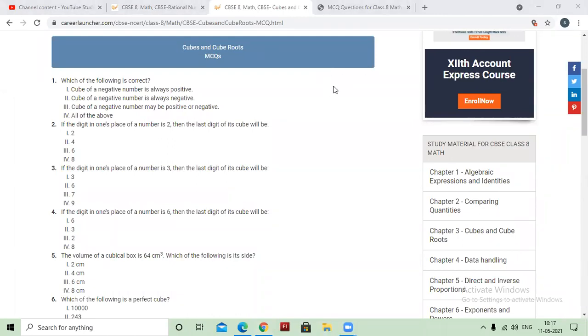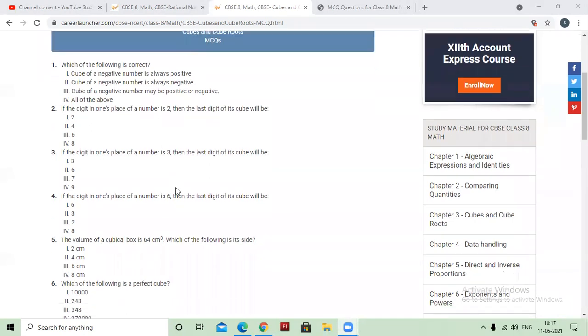If 6 is there, then the last digit of its cube will have 6. If the number is having 4 at its last place, then what will be the last digit of its cube? Ma'am, 4. Okay, so we have done this. If the number is having 1, 9, 4, 6, 5, then their cube will have the same digit.